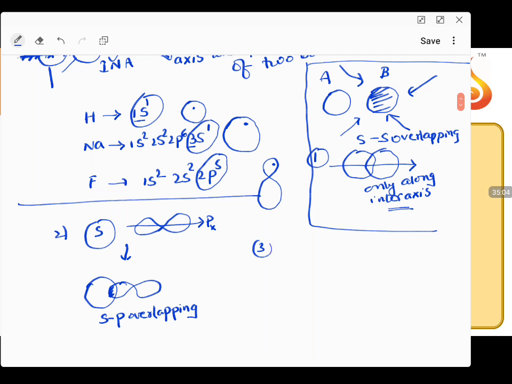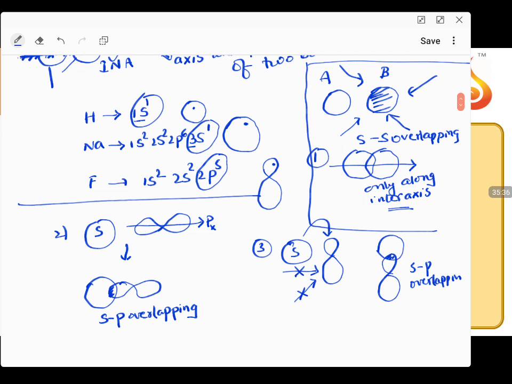Even if you bring an s orbital from this direction, it will not happen, but it can go and attack from here. The s orbital can attack from this side because s orbital has no directional property, so it also forms an sp overlapping.